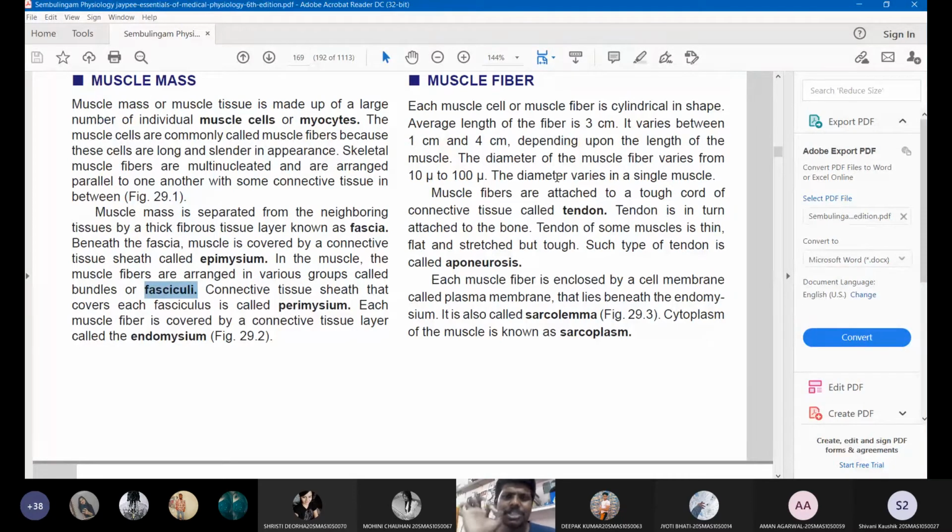Then you can understand how thin they are. So that muscle fiber is very small, students. It is a microscopic structure.